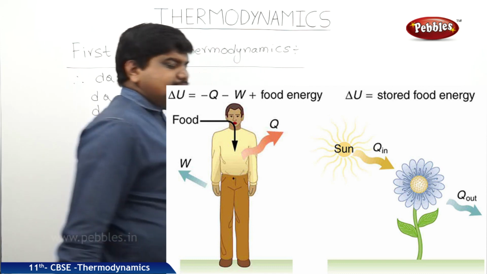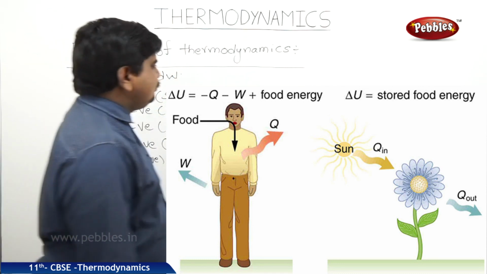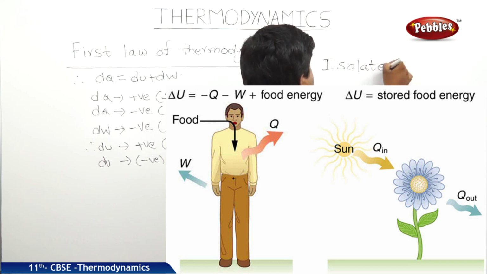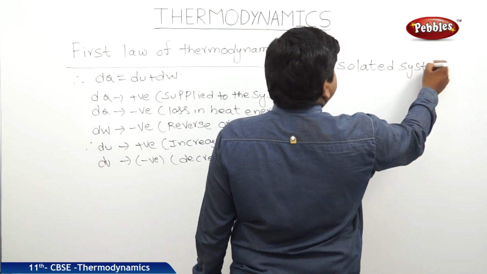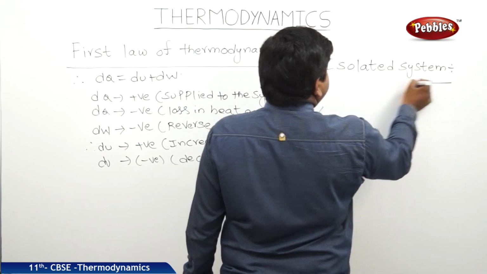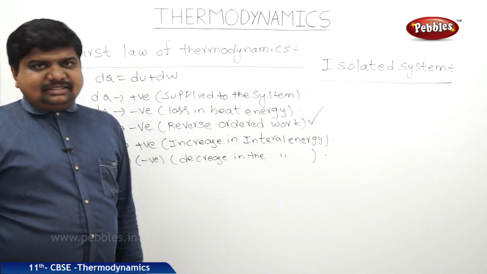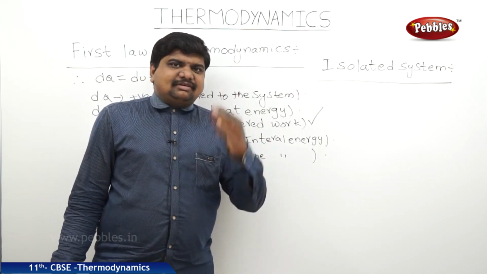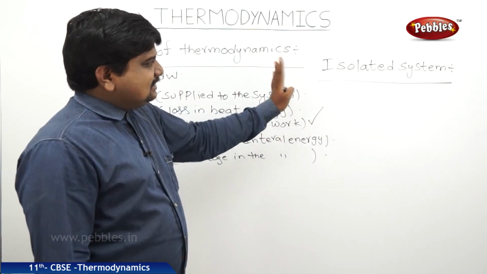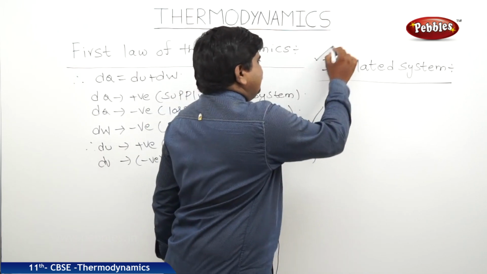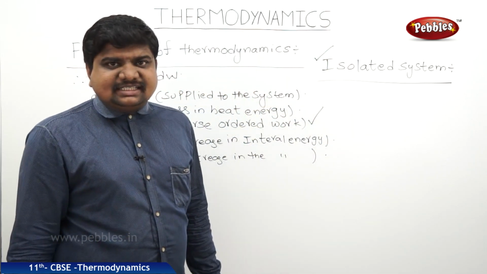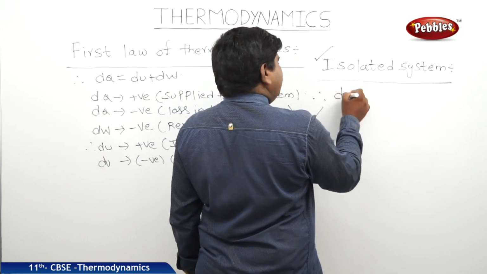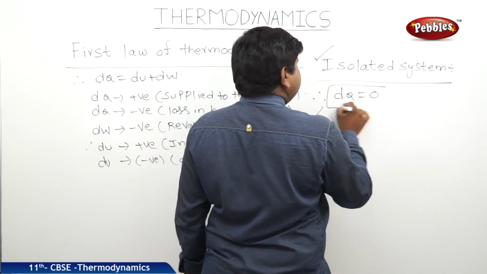If you go to the isolated system, meaning a system which is fixed at one constant position and independent of the surroundings, there is no transmission or transfer of heat energy from system to the surroundings, because the system is in an isolated state. In this case, there is no possibility to increase the heat energy.